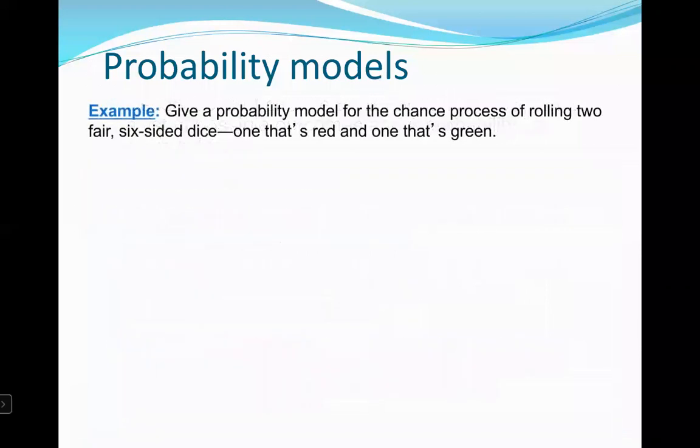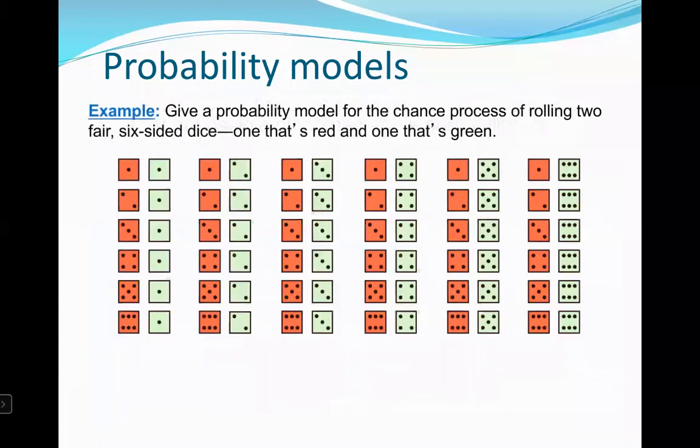Here's an example. Give a probability model for the chance process of rolling two fair six-sided dice, one that's red and one that's green. So we have here a chart where you can see down each column the red dice being rolled: a 1, a 2, a 3, a 4, a 5, or a 6.